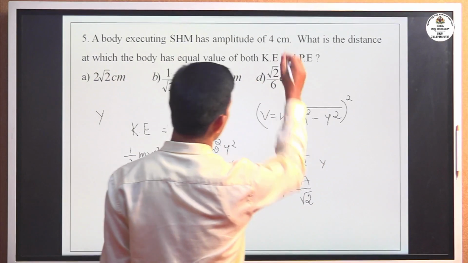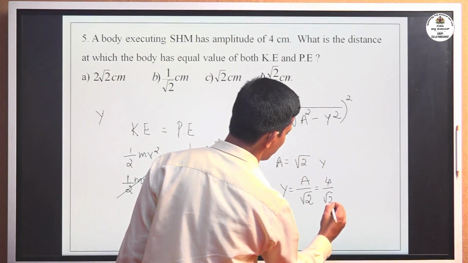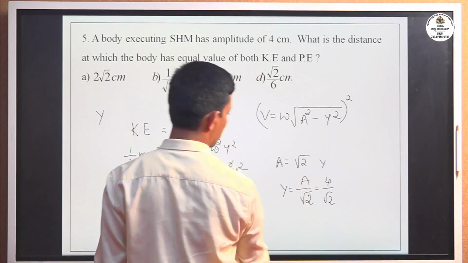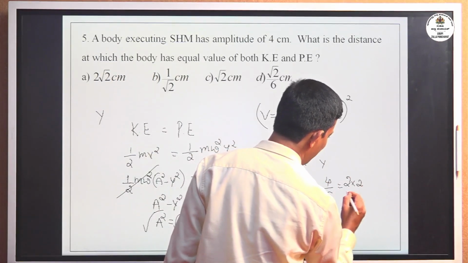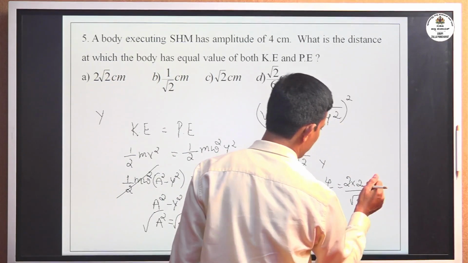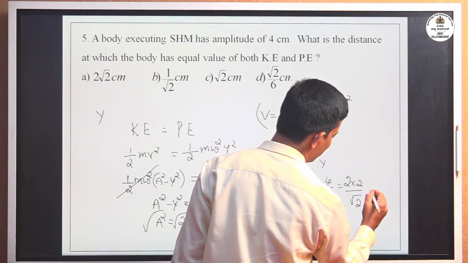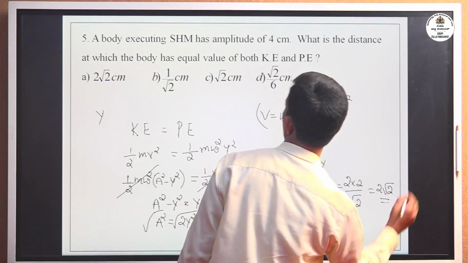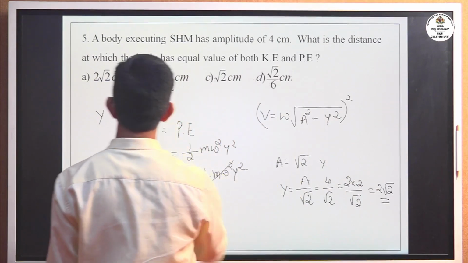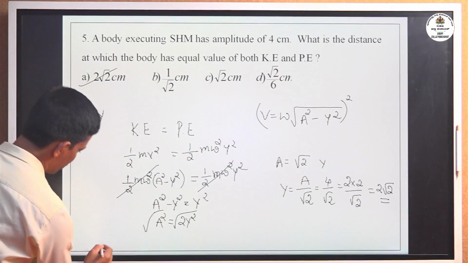Amplitude is given 4 centimeter, that is 4 divided by root 2. This option is not there. 4 you can write as 2 into 2 divided by root 2. Now 2 we can write in the form root 2 into root 2, one root 2 gets cancelled, and the remaining is 2 root 2. Okay, the correct option is 2 root 2 centimeter. Move to the next question.